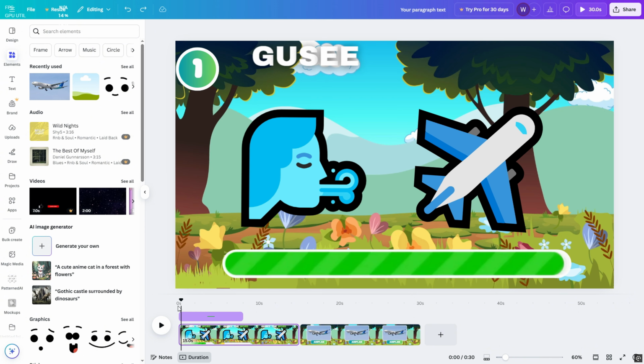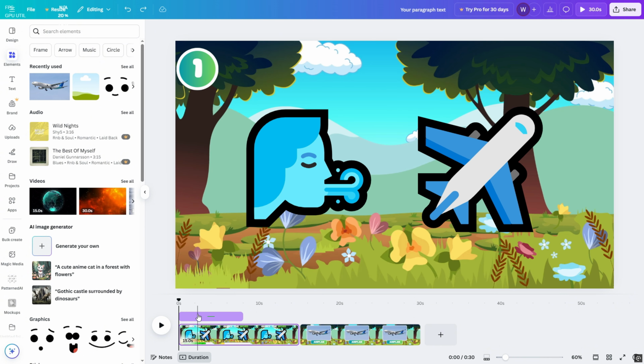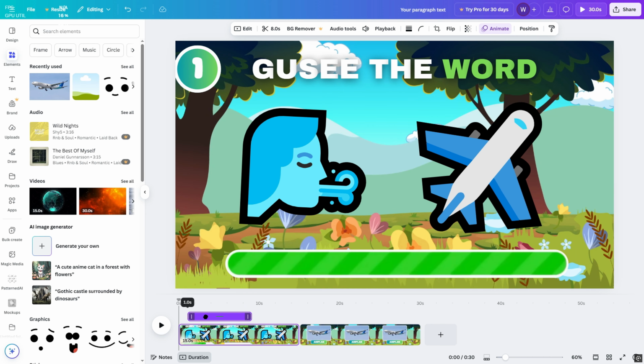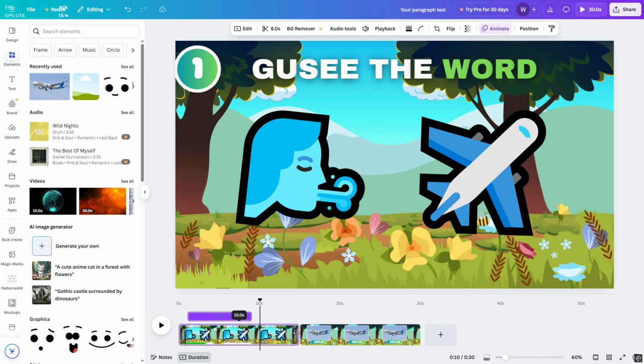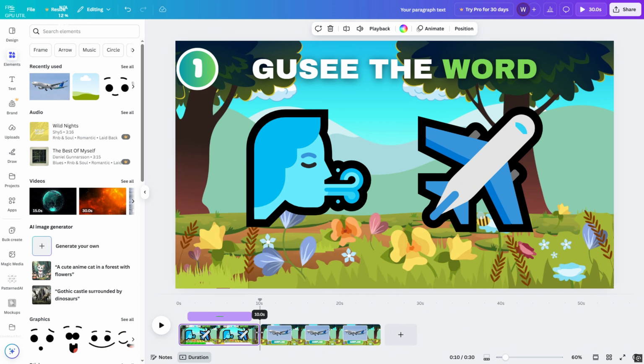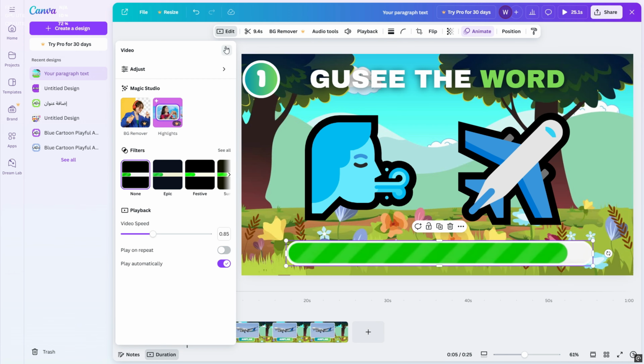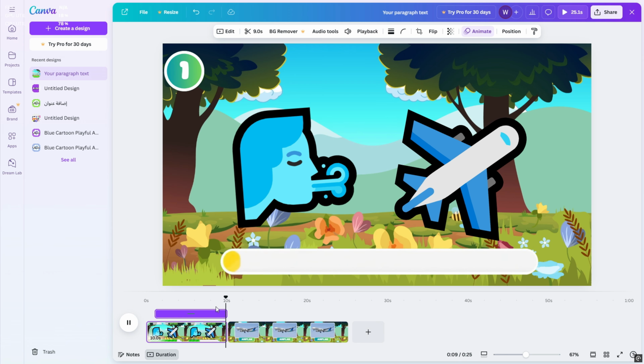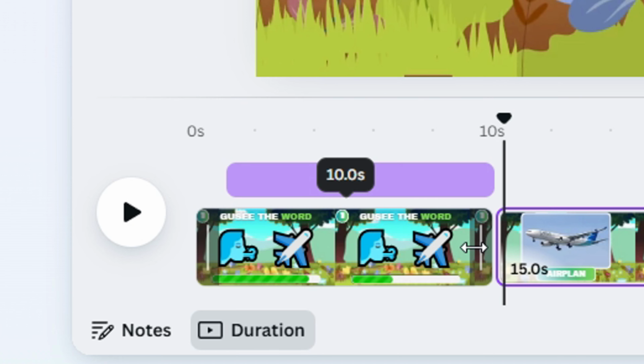Okay, now I will adjust the timing of the elements. I will come back here and make the timer appear 1 second after the emoji appears, like this. I will also extend the timer duration by making it a bit slower, so it lasts for 10 seconds. Very nice. Now it's 10 seconds as you can see.